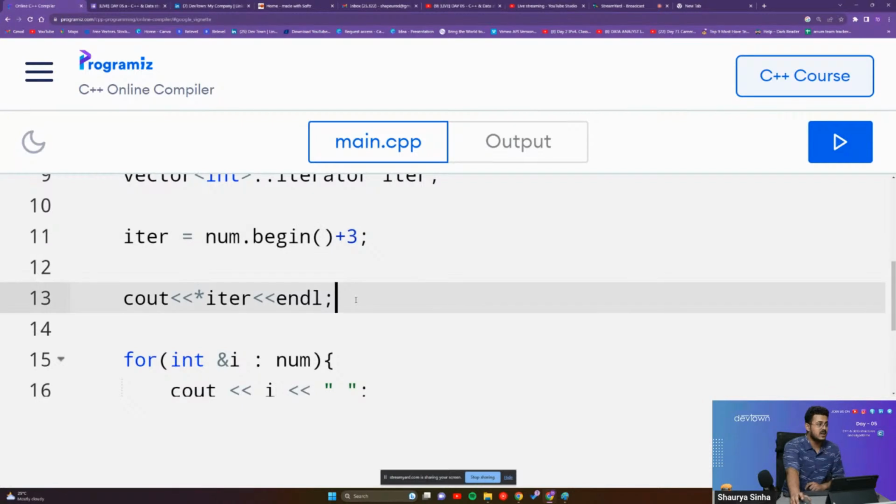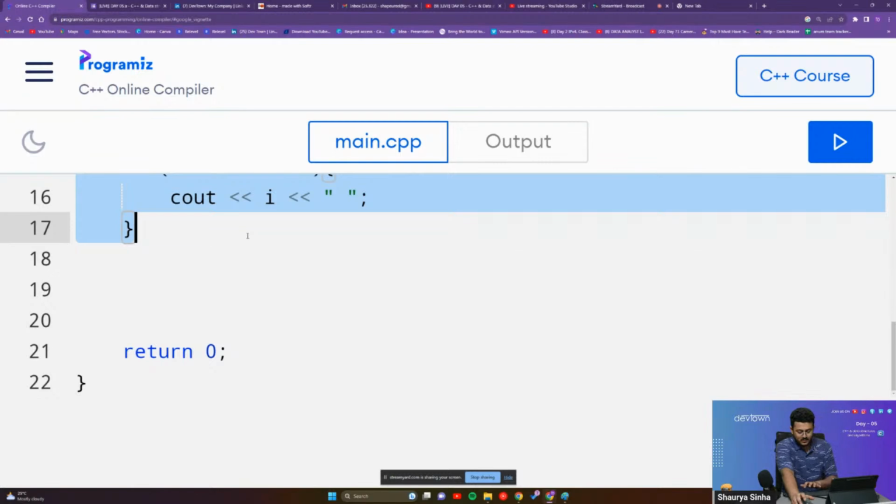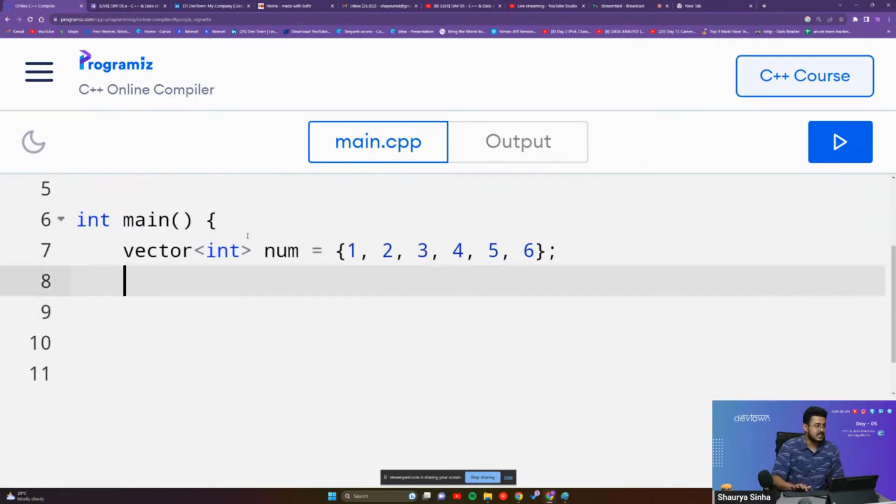Similar to that, num dot end basically points to the last element. Now you can actually use this to iterate over the entirety of your vector as well. You don't have to use a for loop like what we were using previously. You can use this to go over the entirety of your array as well. For example, right over here, if I go back, I'll just delete everything. So we'll use this concept of iterables itself to iterate over the entirety of our array.